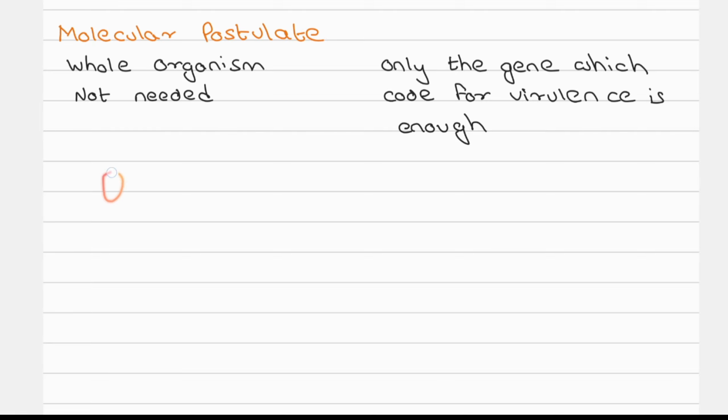So if there is a microorganism X and it has a weapon B, and I give this weapon B to microorganism Y, then Y will be able to cause the same disease. That's the molecular postulate: the weapon is enough to cause the disease.